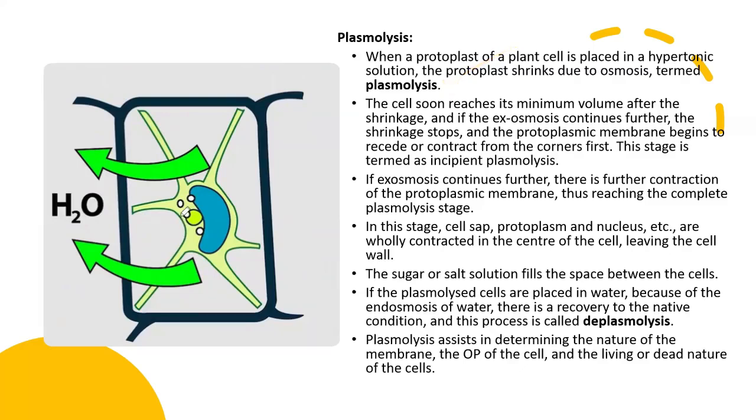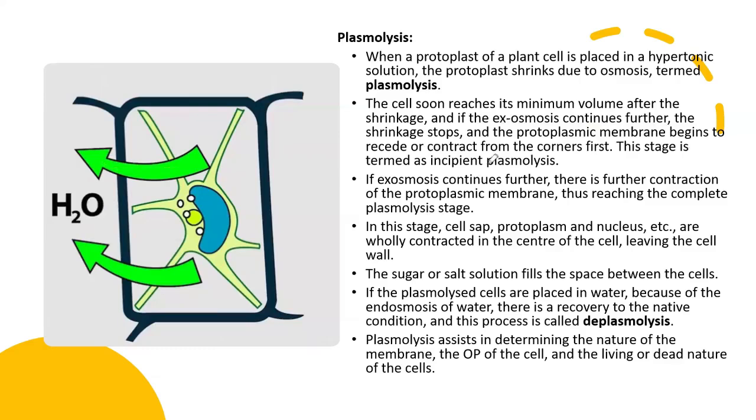In other words, when the protoplast of the cell loses water molecules, the water molecules are expelled out from the cell or protoplast. Then the cell becomes plasmolyzed. This condition is known as plasmolysis. The cell soon reaches its minimum volume after the shrinkage, and exosmosis continues. Exosmosis means the removal of water from the cell.